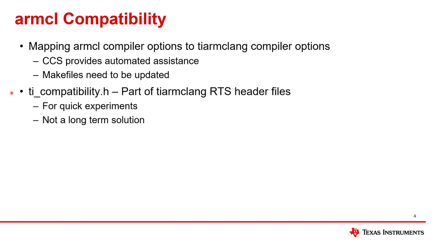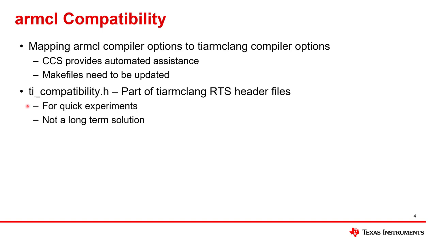The other thing I want to talk about is a header file that is supplied with TI-ARM-Clang runtime support header files called ticompatibility.h. It's got a lot of pound-defines in it that take care of a lot of these details for you. However, I want to emphasize that this is something that we add to the package for quick experiments.